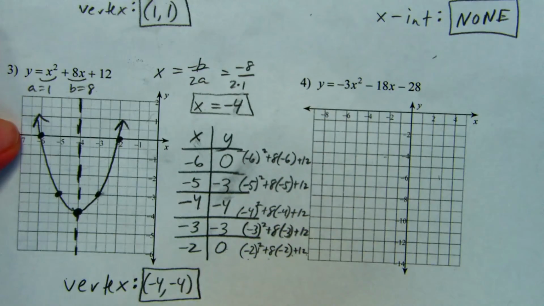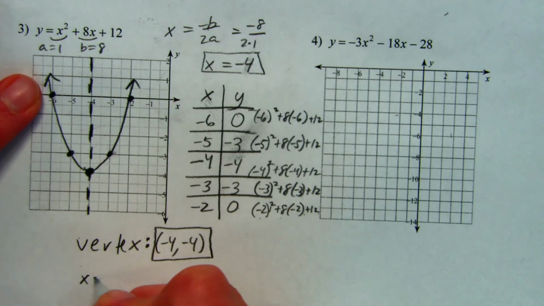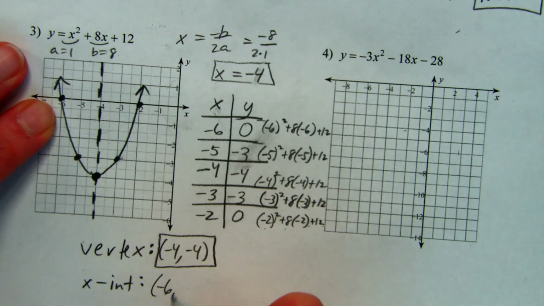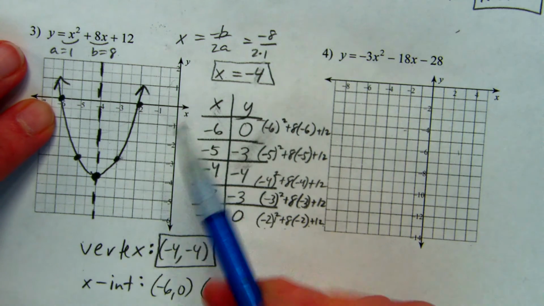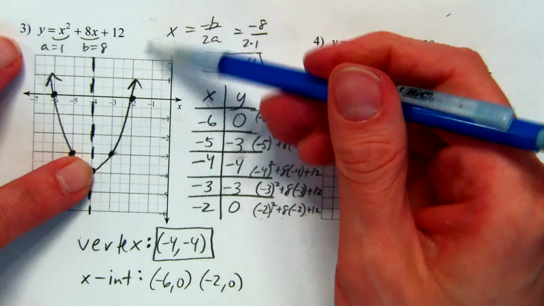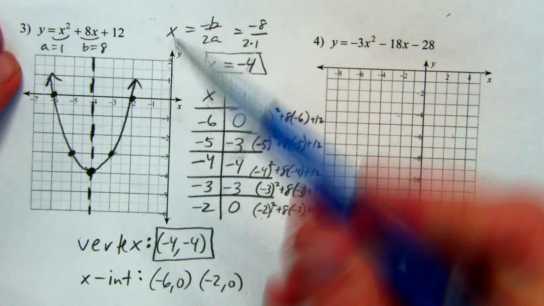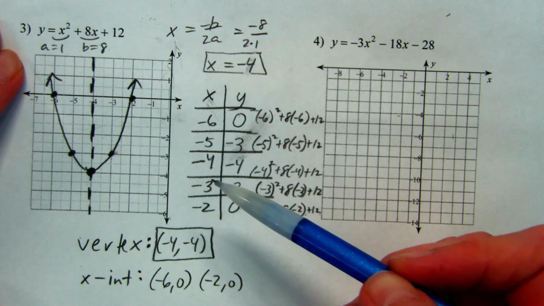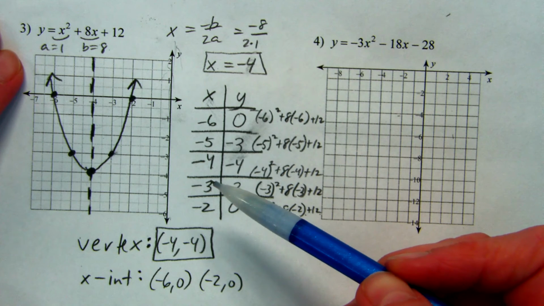So we can see the x-intercepts pretty easily. It goes through the x-axis at negative 6, 0 and negative 2, 0. What we cannot see is the y-intercept. It's going to go up quite a ways before it hits the y-axis. So how do I find the y-intercept if I can't see it on my graph?